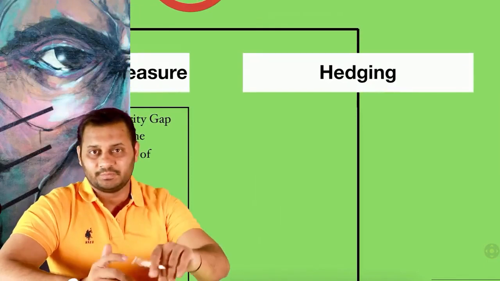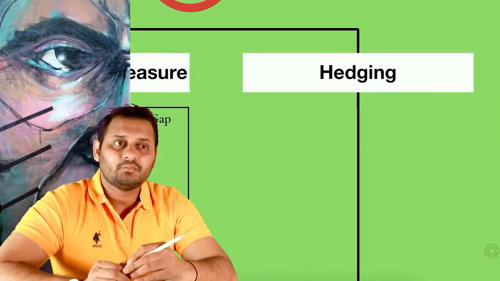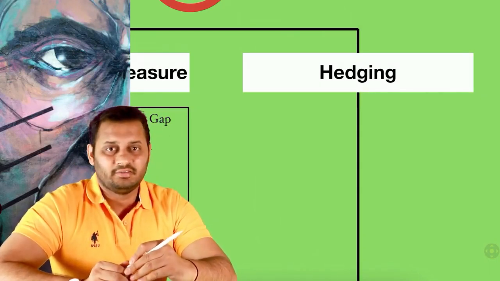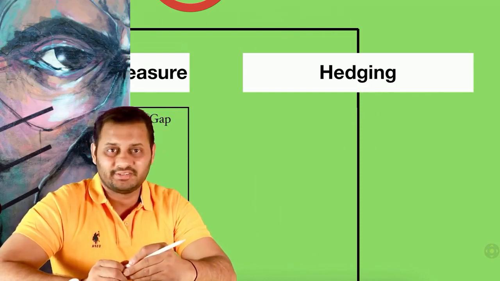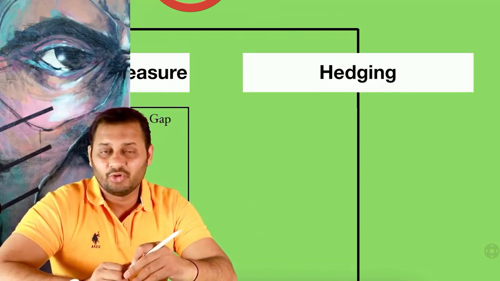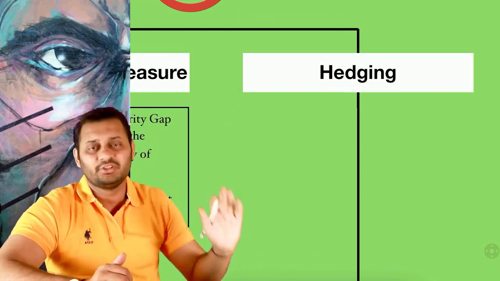Then comes the hedging. We have discussed from the very beginning what is interest rate, and then we discussed what are the risks of interest rate. Then we discussed how to measure the interest rate risk, and now we are going to decide how to hedge, or we can say manage interest rate risk. Basically, we want to reduce the interest rate risk.